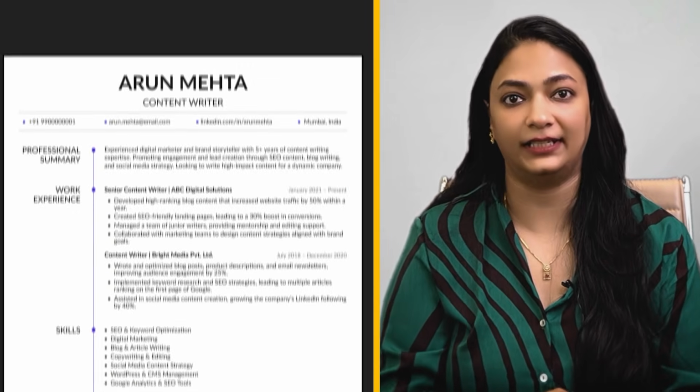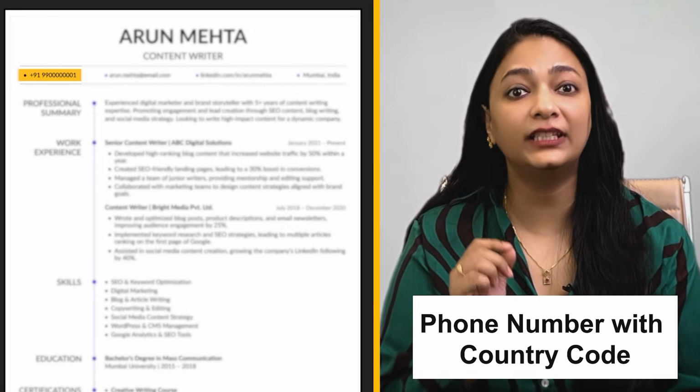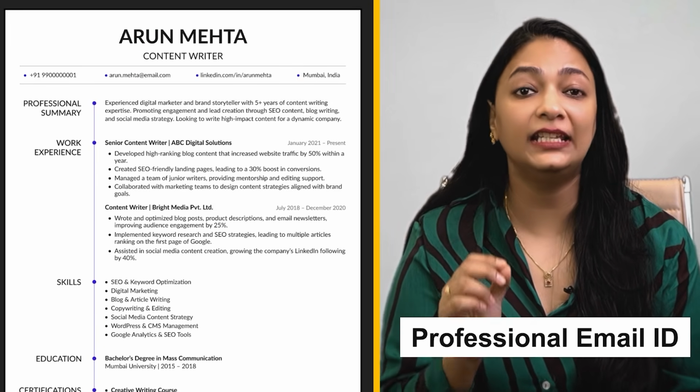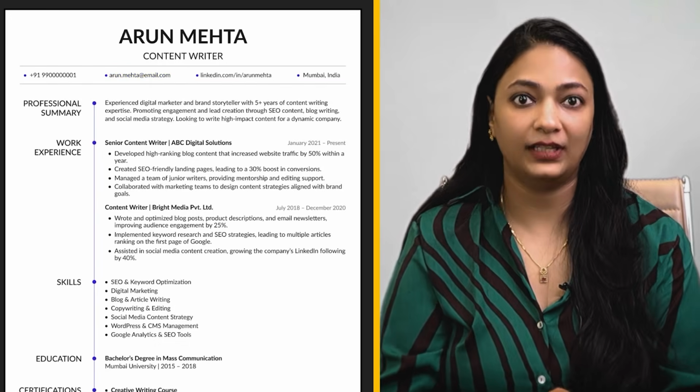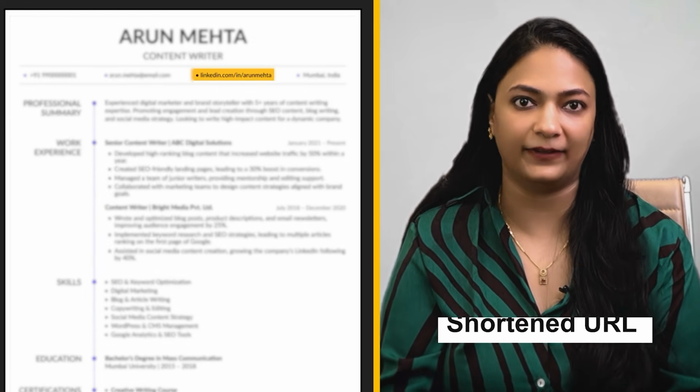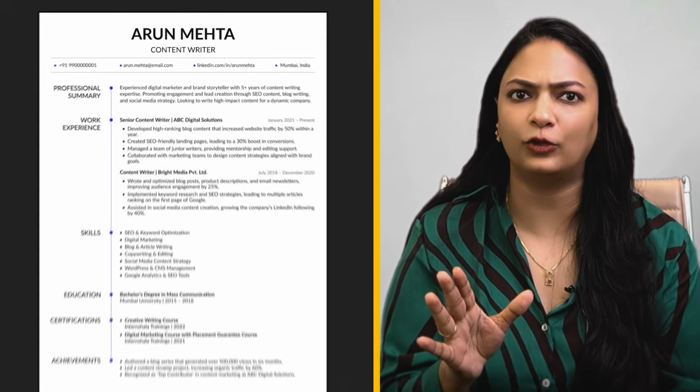The first section is contact. It has full name, phone number with country code, your professional email ID. That should be firstname.surname09@gmail.com. Your shortened URL link to your LinkedIn profile, your personal website or portfolio if you have.